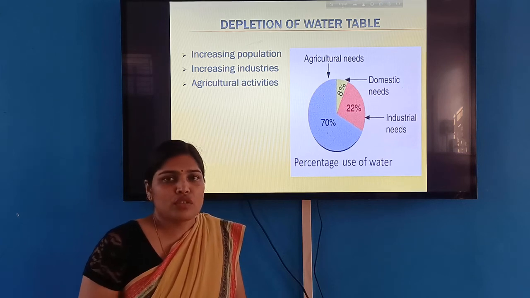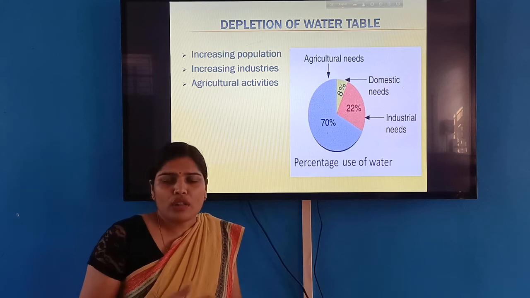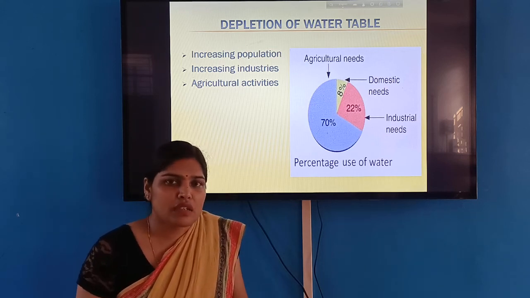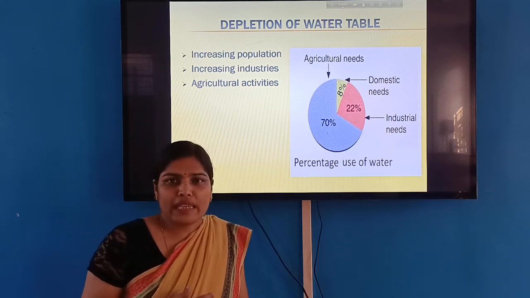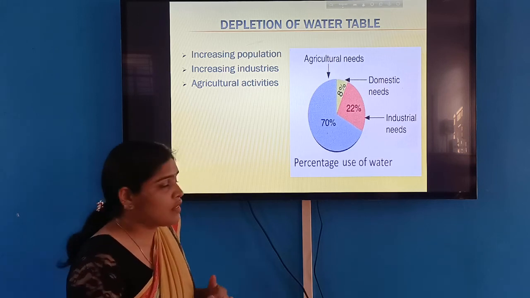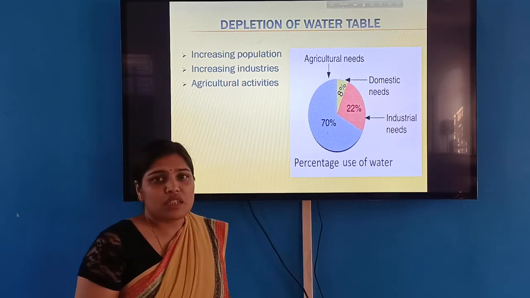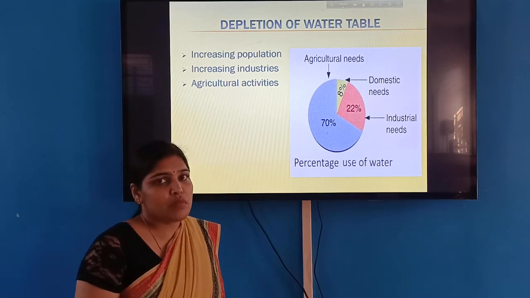Also the open area decreases because all the construction work is done with cement. So there is no area that allows the seeping of water, and it's very difficult to manage. So simply, by increasing the population, groundwater is continuously decreasing. This is the major cause.